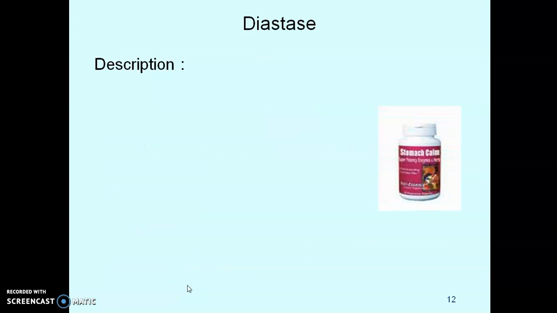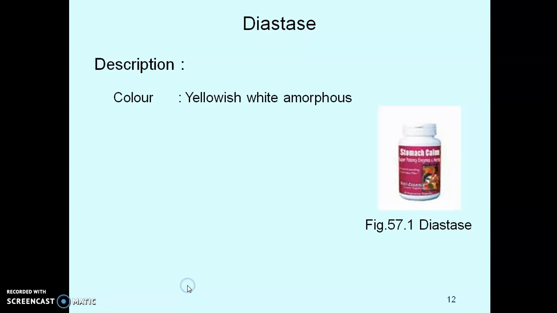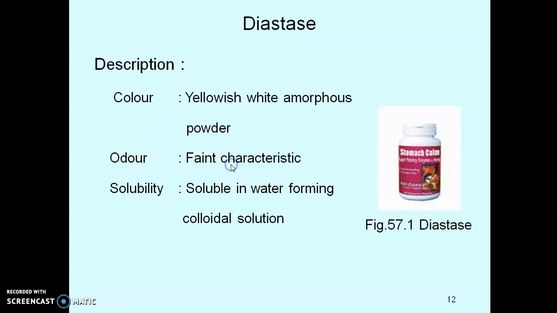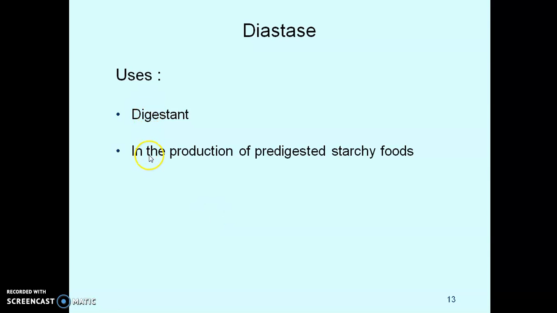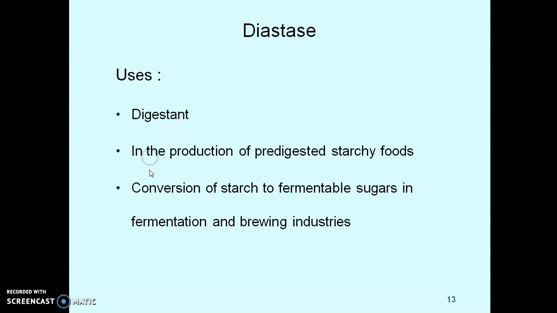Description of diastase enzymes. Color yellowish white amorphous powder. Odor is faint characteristic. Solubility: soluble in water forming colloidal solution. It is precipitated by alcohol. Uses: used as digestant, in the production of pre-digested starchy foods, conversion of starch to fermentable sugar in fermentation and brewing industries.